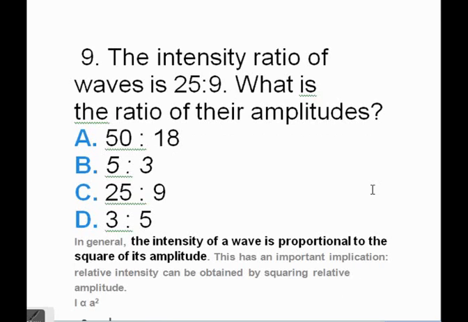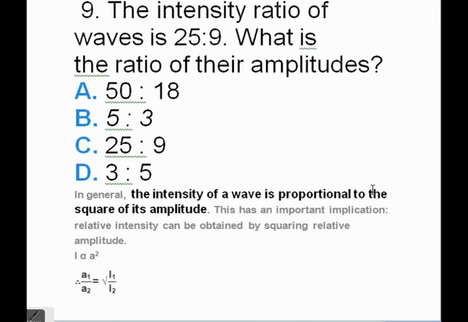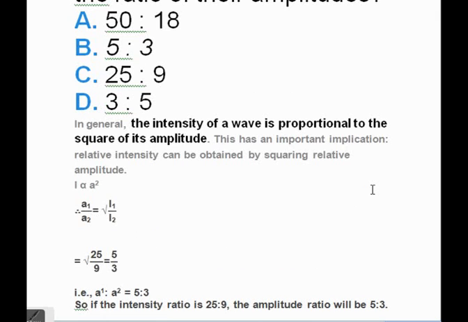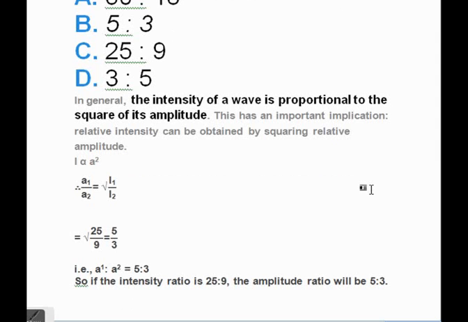So using this relation we can find out the correct answer. A1 over A2 equals under root I1 over I2. So we'll put the value and ultimately we'll get the answer, that is 5:3. So its correct answer is 5:3.